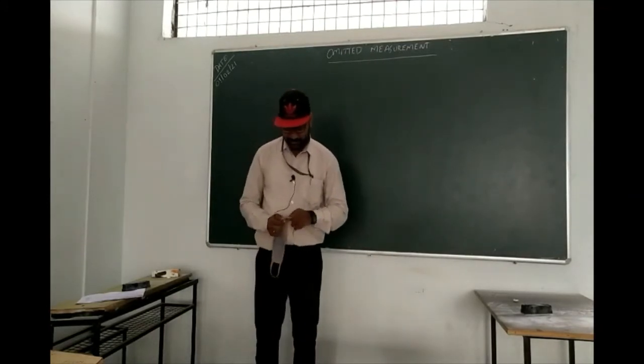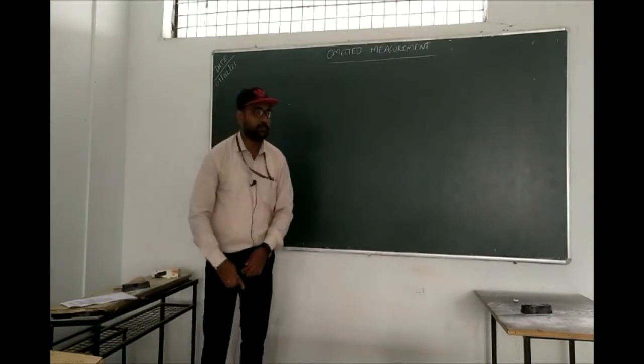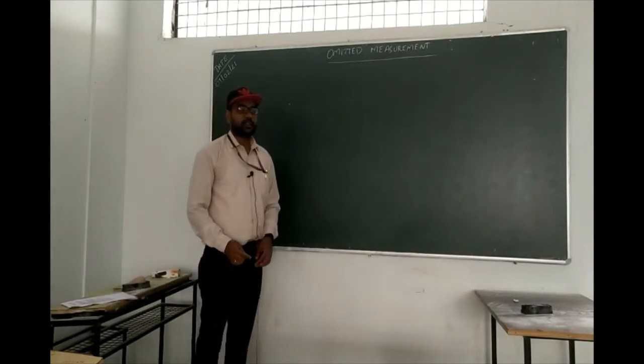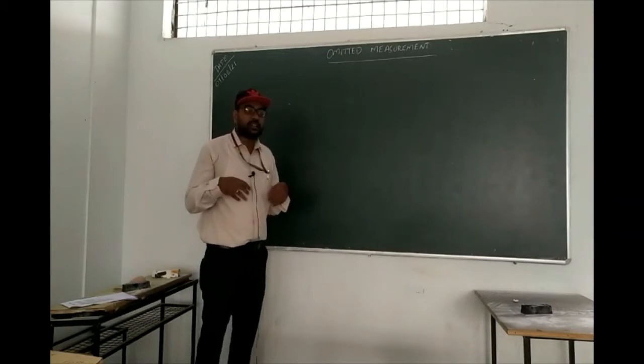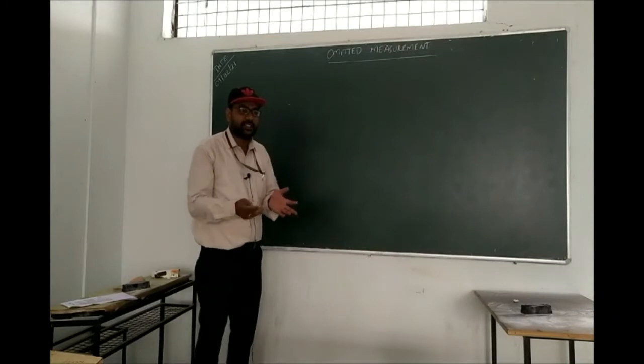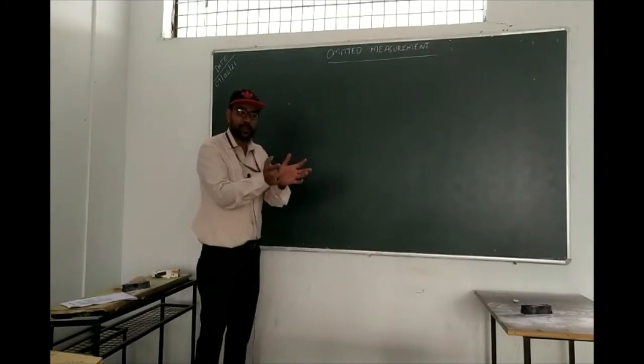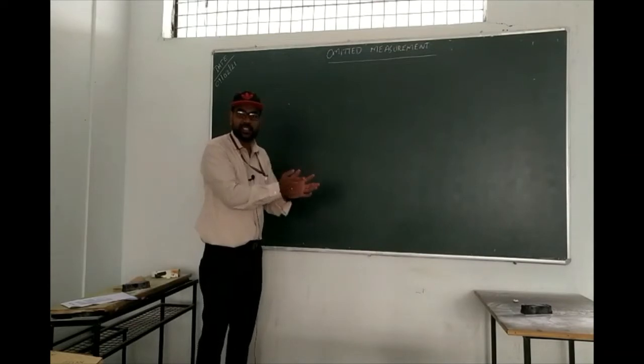Okay, so omitted measurements. Omitted measurements means, if something you have eaten has been vomited outside, what is that? A portion taken out. So that portion's quantity is what we are going to find here. Okay, so here in surveying,